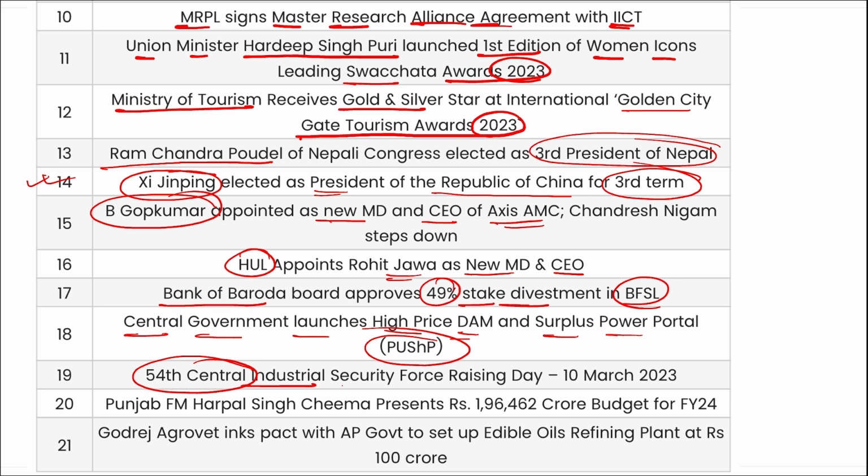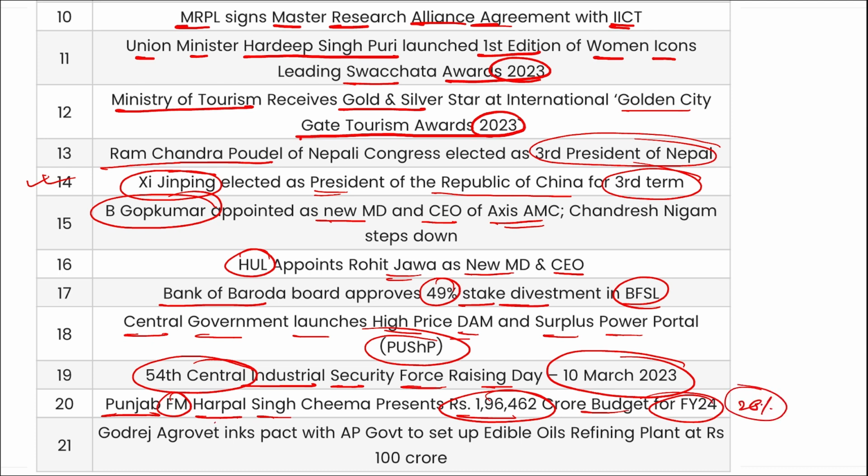54th Central Industrial Security Force Raising Day, that is your 54th CISF Day, is observed on 10th of March. Then Punjab's Finance Minister Harpal Singh Cheema presented a 1,96,000 crore rupees budget for fiscal year 24, that is 26% higher than the previous budget. Godrej Agrovet signed a pact with the Andhra Pradesh government to set up an edible oil refining plant worth 100 crore rupees.